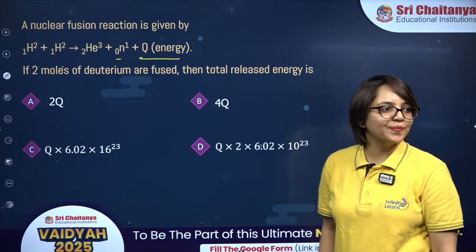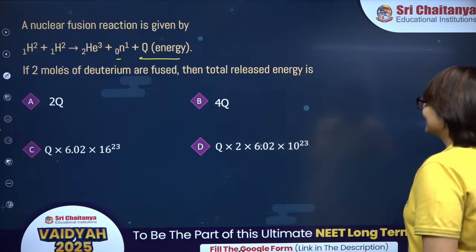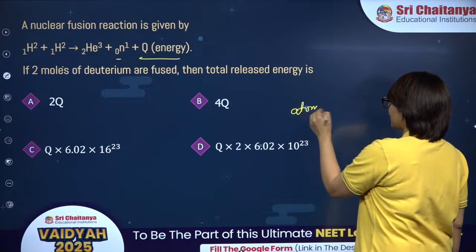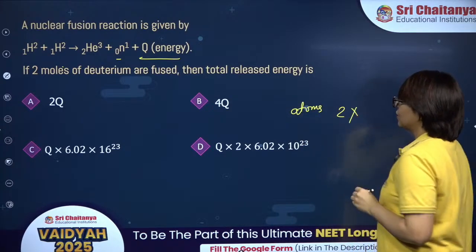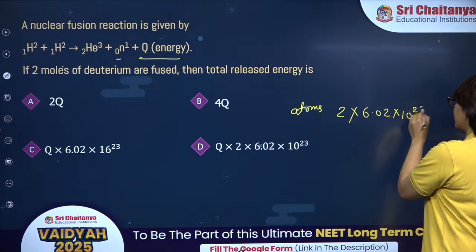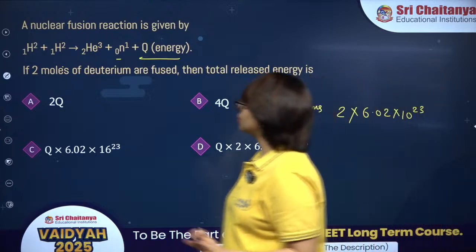Option B. See, in 2 moles, how many atoms will be there? Number of atoms in 2 moles is 2 into 6.02 into 10 to the power 23 atoms. These are the number of atoms that we have for the fusion.